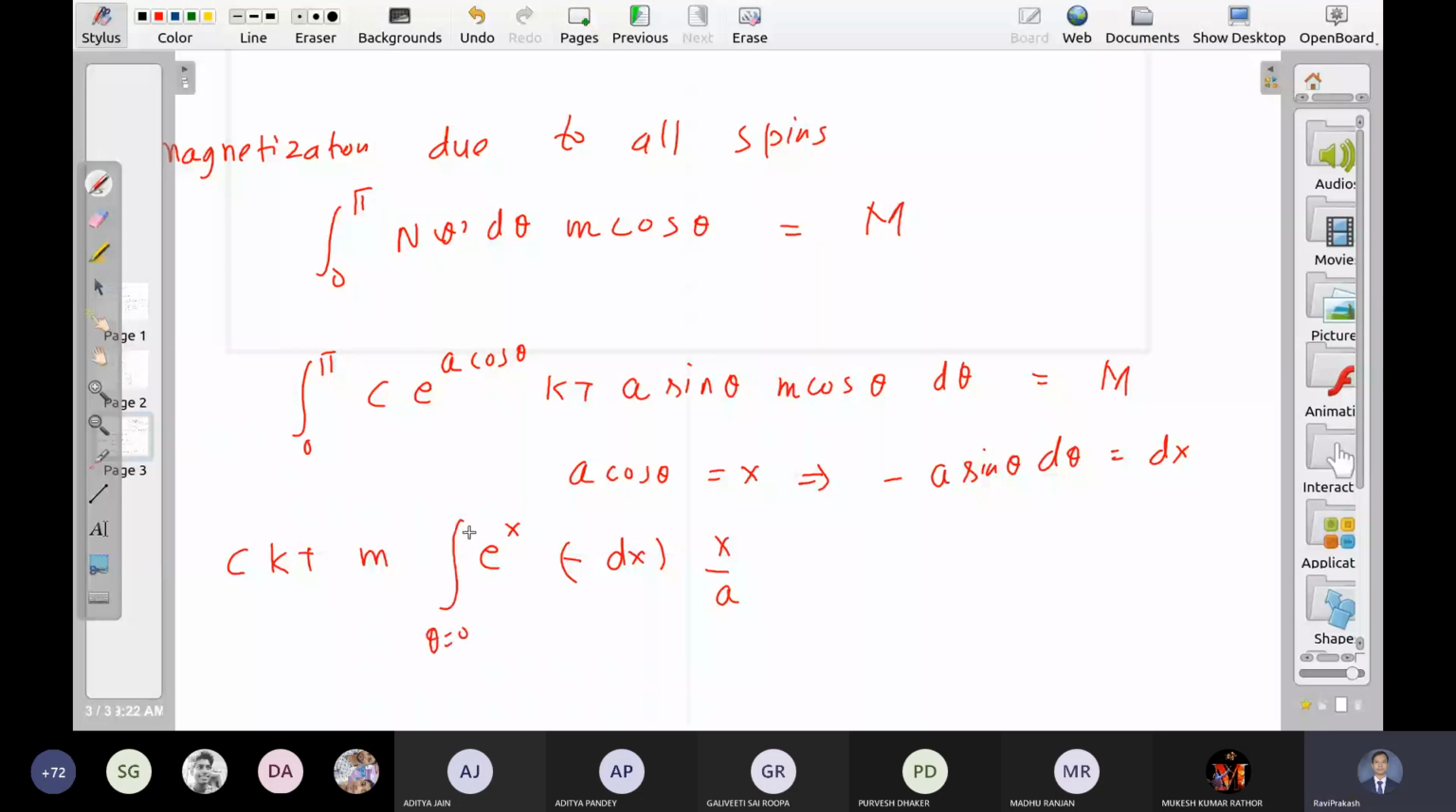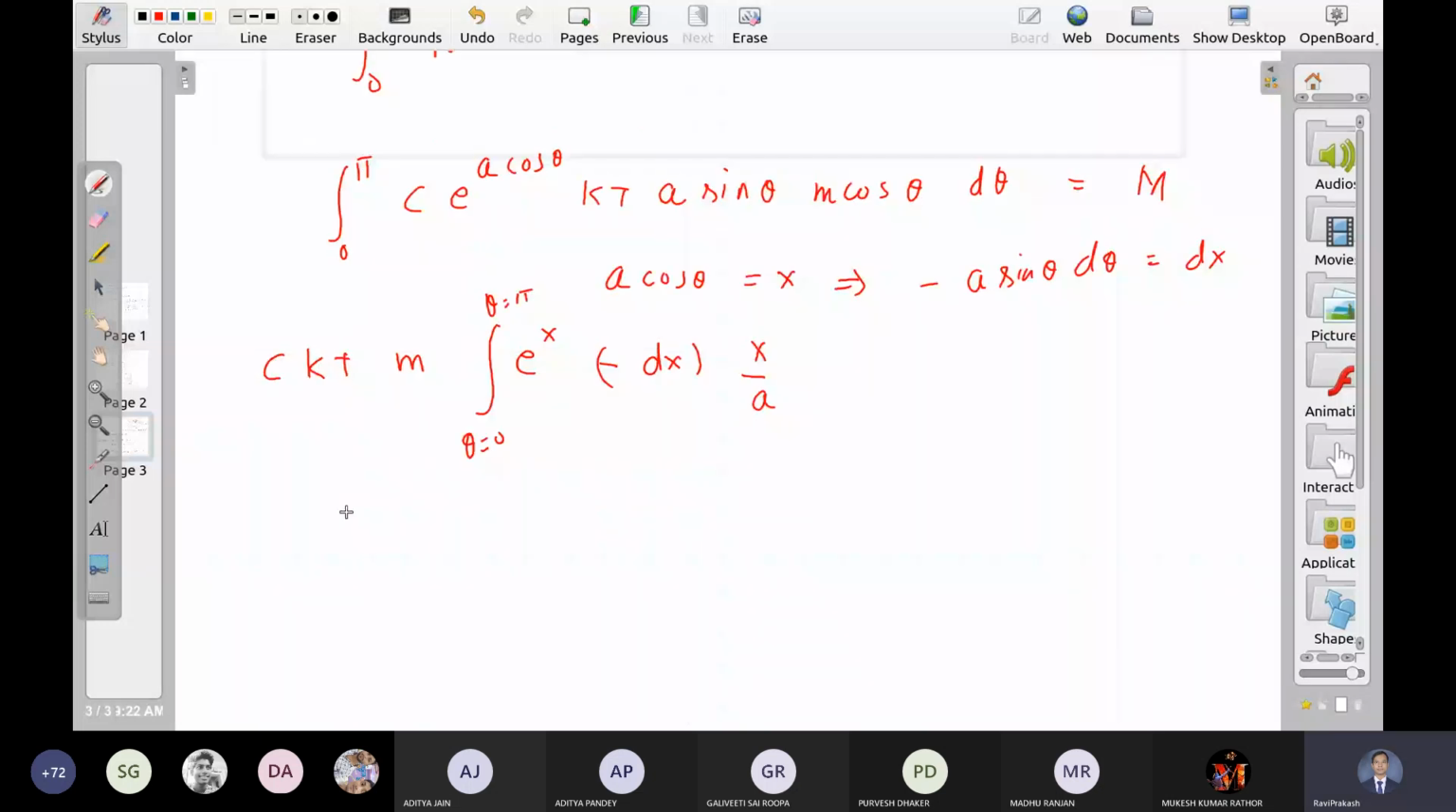So this integral is doable. So c k t m upon a, theta 0 to theta pi, minus e to the power x dx. Okay. And x also. So do this integral. First solve it in x. Once you get the integral, put x is equal to a cos theta, then put the limit of theta from 0 to pi. You will get the final magnetization. Okay. So do this calculation.